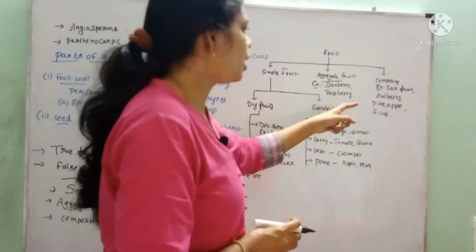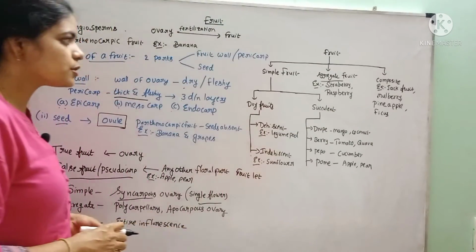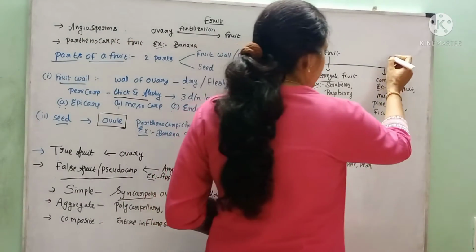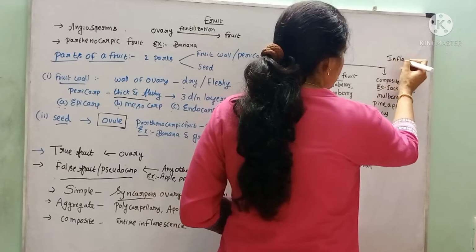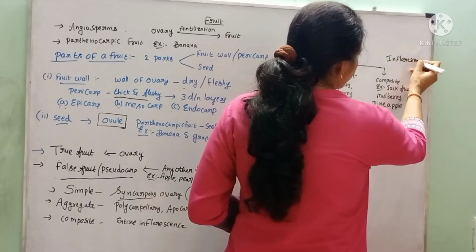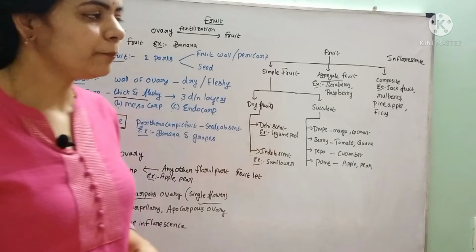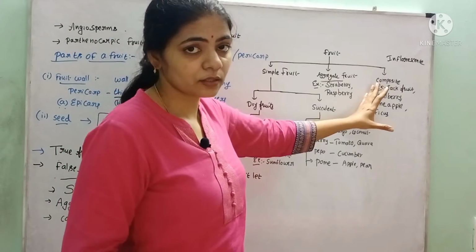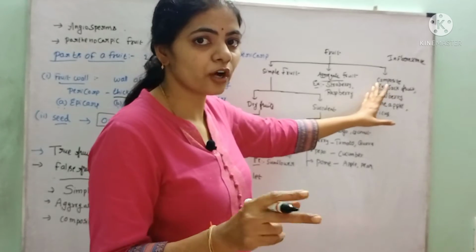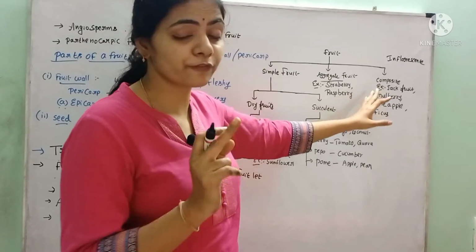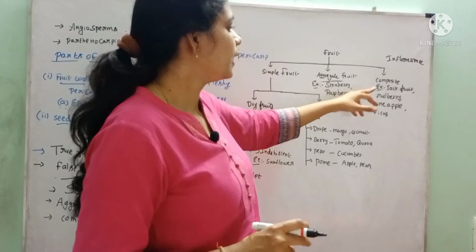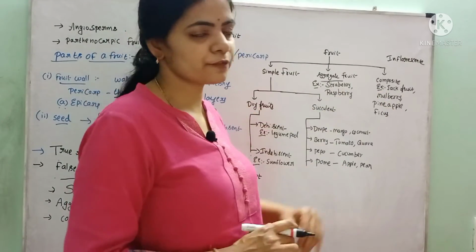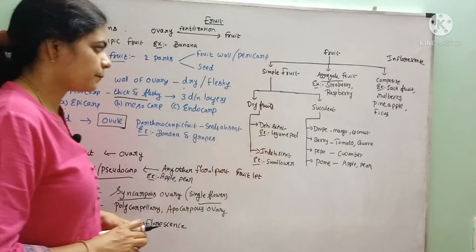And the next one is the composite fruit. This composite fruit is formed from the whole inflorescence. We have studied inflorescence, that is a cluster of flowers. Here the total inflorescence forms a single fruit, that is called a composite fruit. Examples: jackfruit, mulberry, pineapple and ficus are the examples of this composite fruit.